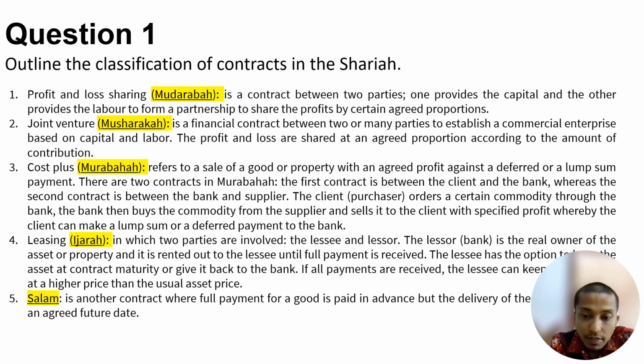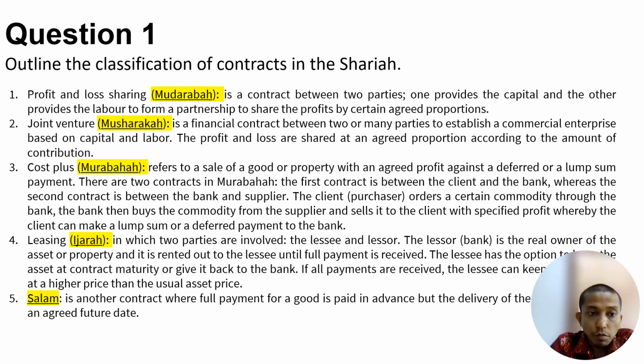So I am just going to show five contracts. The first one is mudarabah, between Rab al-Mal and Mudarib. It is a profit and loss sharing contract between two parties, where one provides capital and the other provides labor to form a partnership and share profit at a certain agreed proportion. Then there is the joint venture, which is musyarakah, a partnership contract. It is a financial contract between two or many parties to establish a commercial enterprise based on capital and labor. The profit and loss are shared at an agreed proportion.